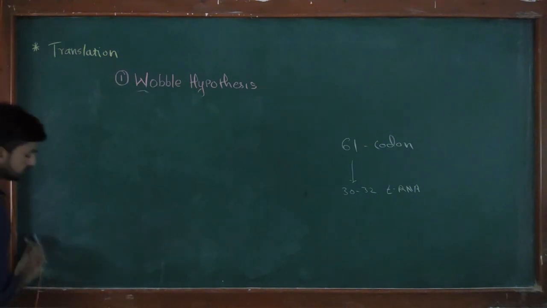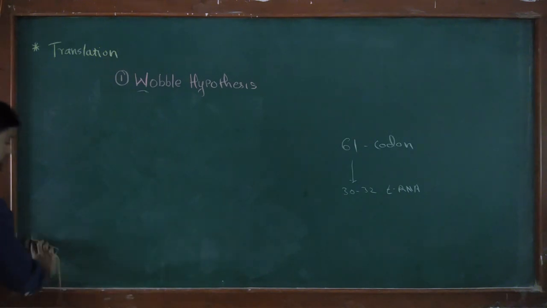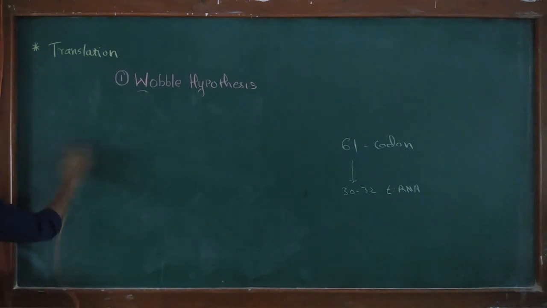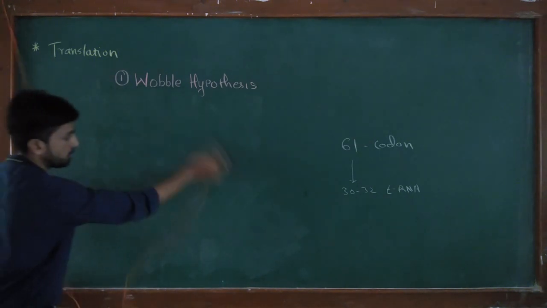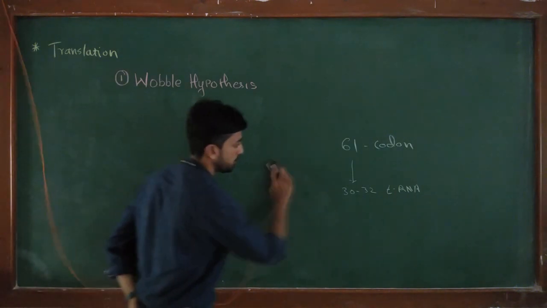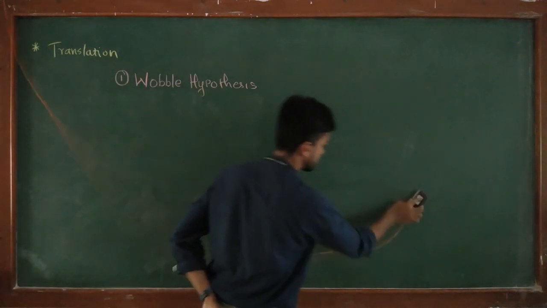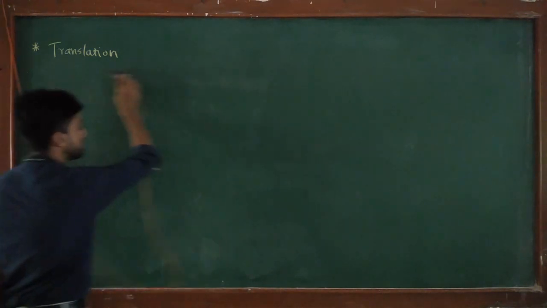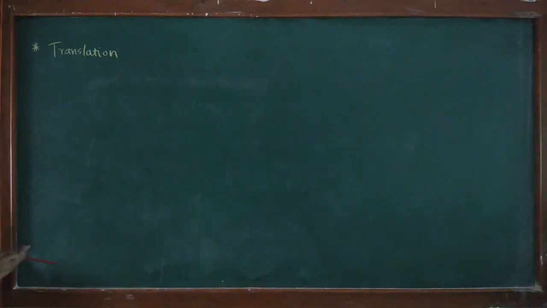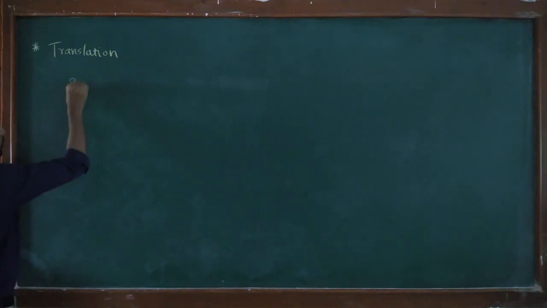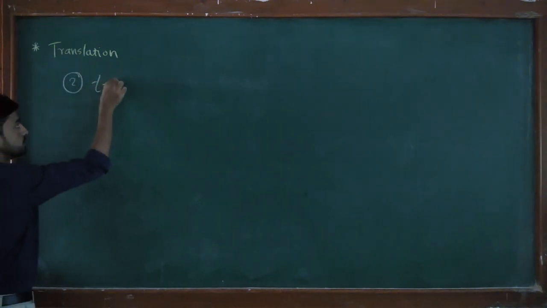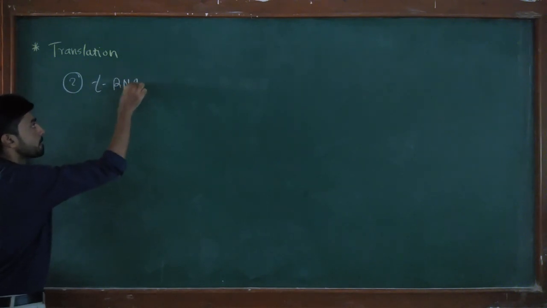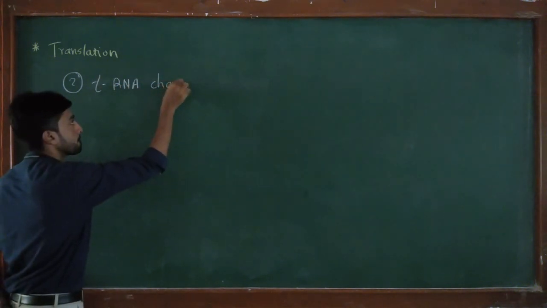So in the cytoplasm, before entering into the translation initiation phase or translation elongation phase, tRNA first gets attached to the amino acid, which is called tRNA charging. So the second point of this video is tRNA charging.